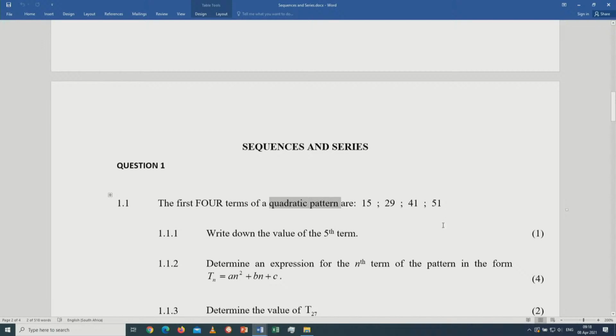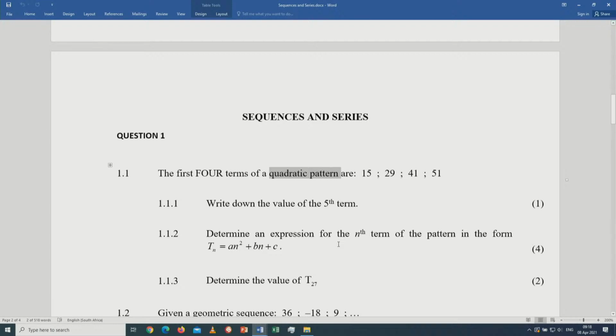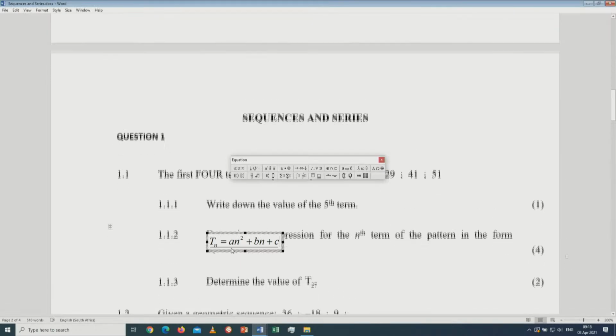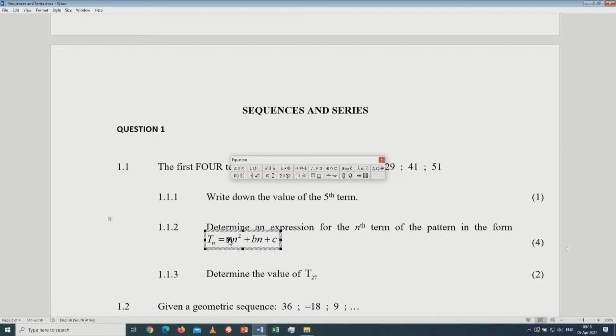I'm just trying to outline or indicate to you what to expect in this upcoming test. Check question 1.1.2. Determine an expression for the nth term of the pattern in the form Tn equals an squared plus bn plus c. To determine the nth term, firstly you need to determine the value of a. I've highlighted it. You need to determine the value of a.